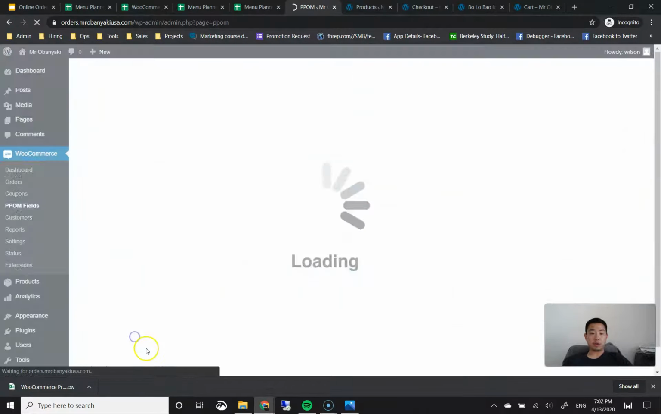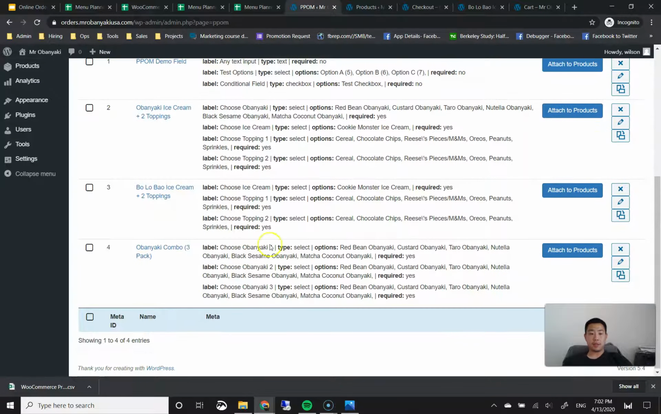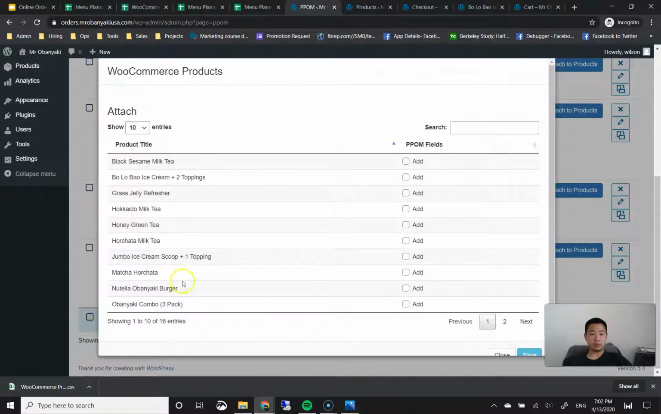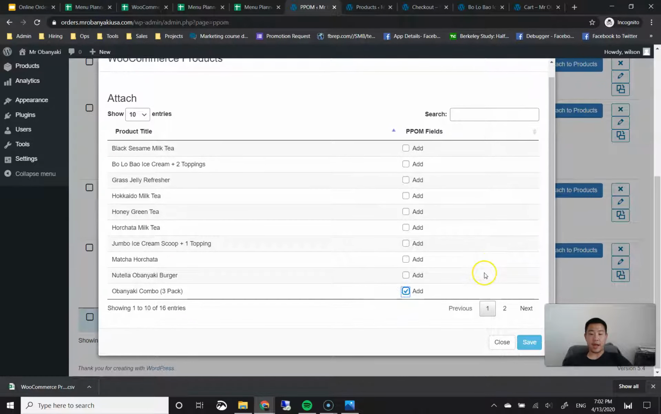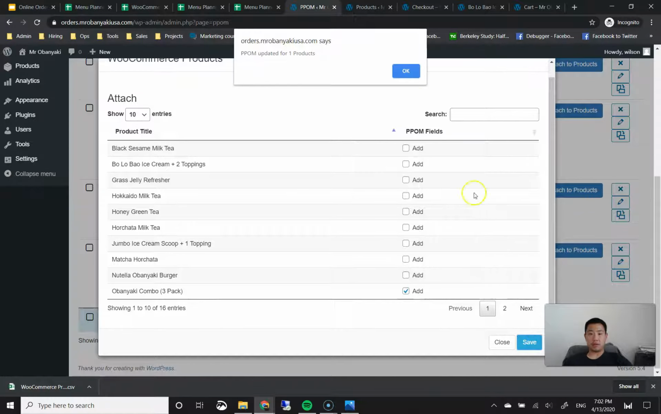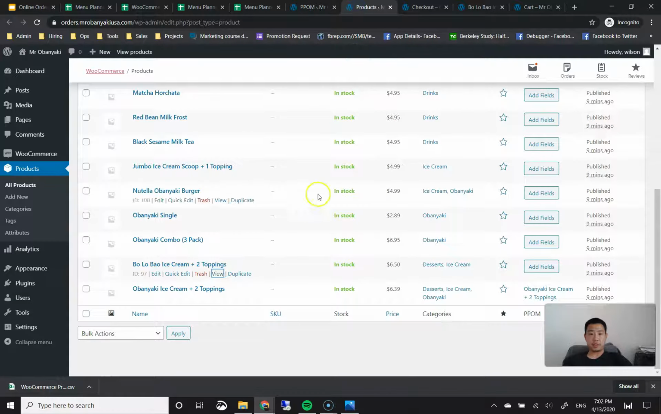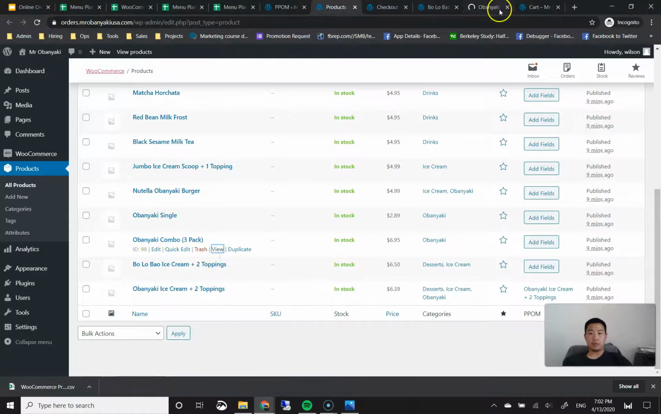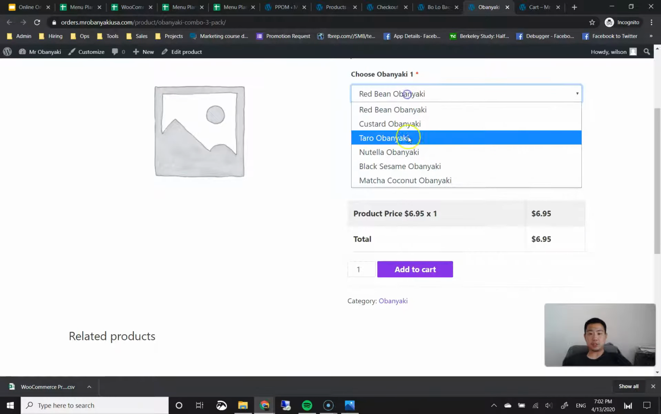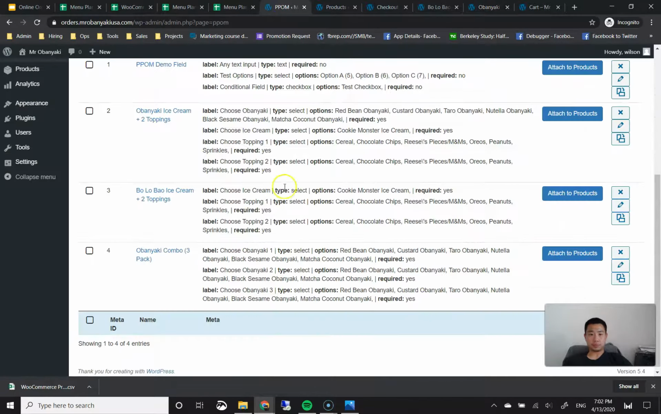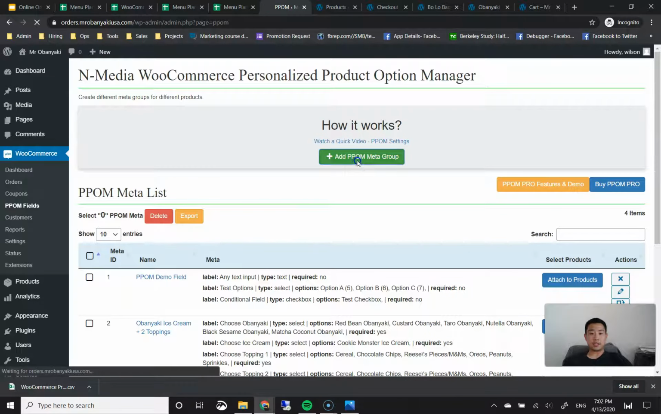On the bottom left, I'm going to go back to existing product meta. Then I'm going to go to Obanyaki combo. I'm going to attach it to the Obanyaki combo 3-pack. So I'm going to click on the add with the check mark, click on save on the bottom right, get the confirmation. Go to my products page, the tab I already had open. Then go to my Obanyaki Combo 3-pack. Right click on the view, open it in a new tab. Then I should see options for all three Obanyakis. Okay, this is perfect right now. Great, so let's keep adding.